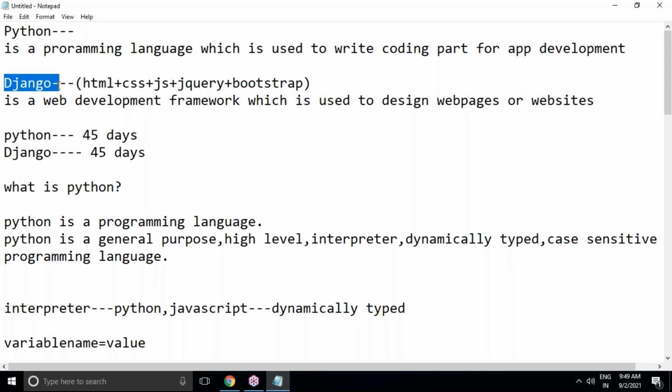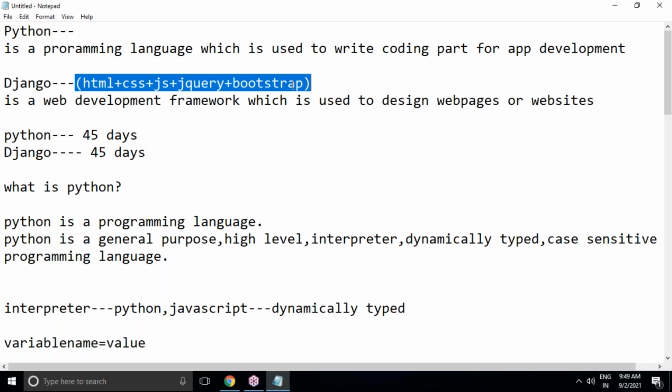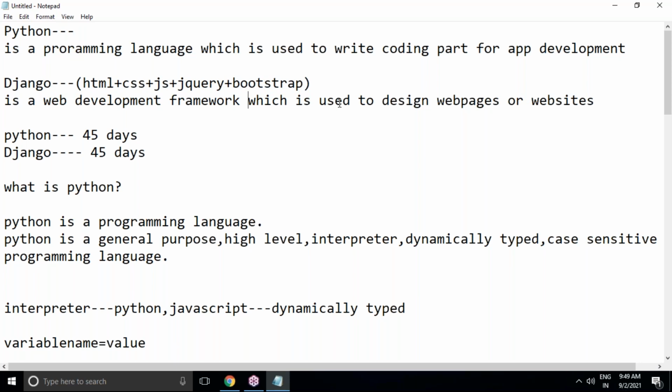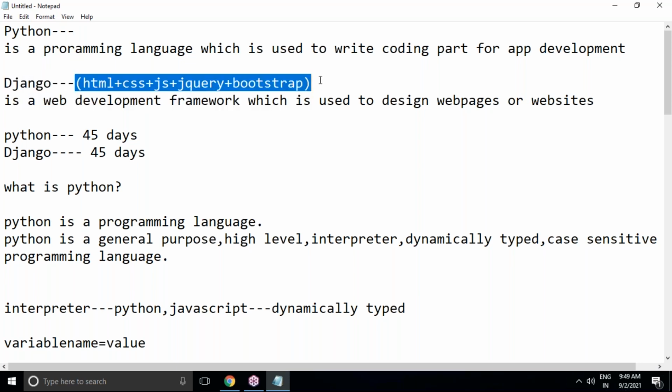No. Django is having specific code. Django forms are there, Django models are there, but only for presentation layer purpose. Presentation means how you want to display your web pages to the end user. For that purpose we can modify or manage your pages using this technology. Okay. Even in Django we can use Bootstrap and HTML CSS also, right? Yeah, we can combine this. Not only Django, any web technology you can take outside, ASP.NET or JSP or servlets or Angular, compulsory these things are required. Okay. Yeah. Thank you.